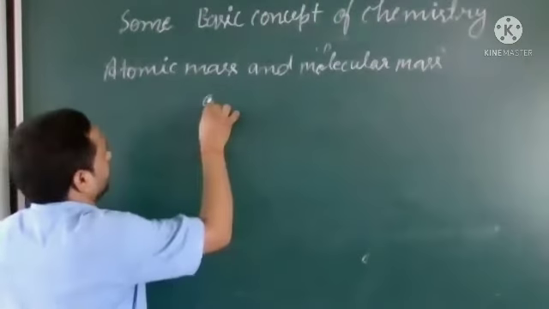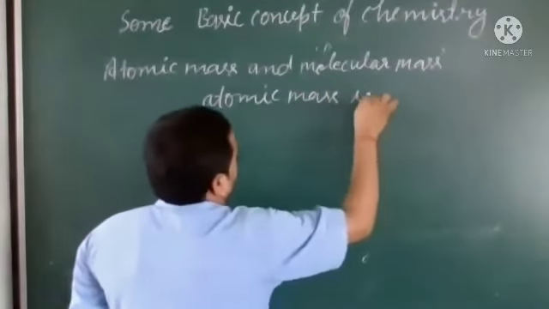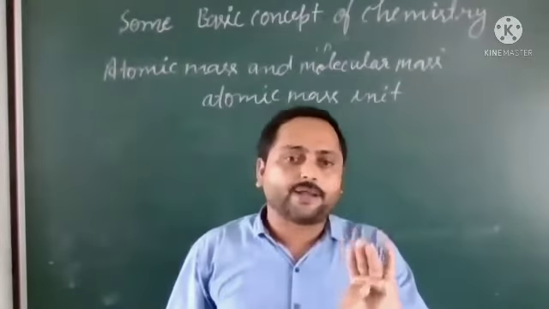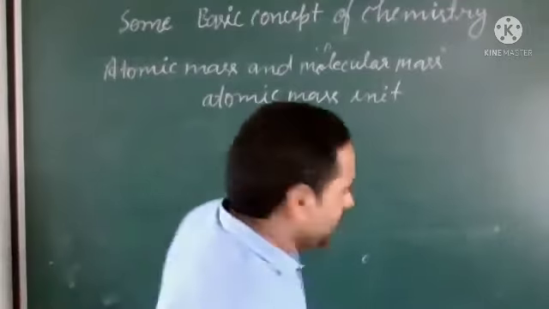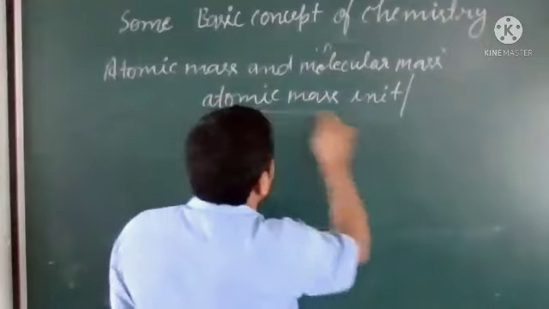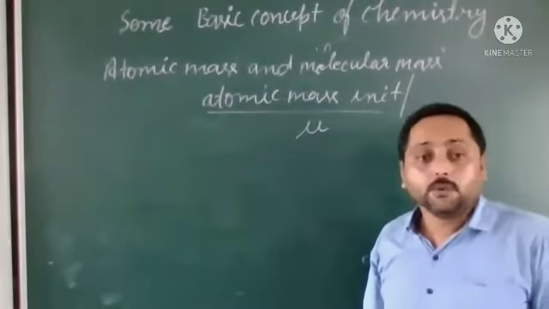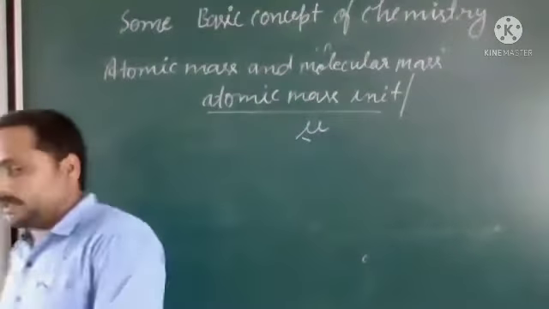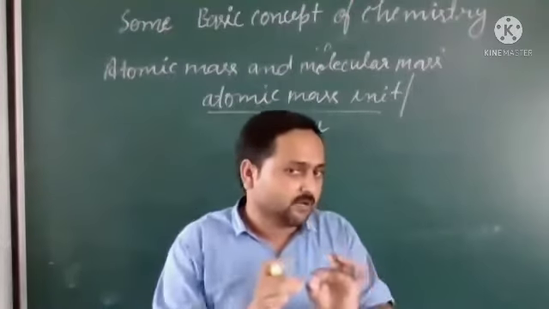Atomic mass unit is used to write the mass of atoms. Atoms are very small, so we use the atomic mass unit. It was used earlier, but nowadays, in place of this, we use u, which means unified mass. So earlier the atomic mass unit was used to measure the mass of atoms.